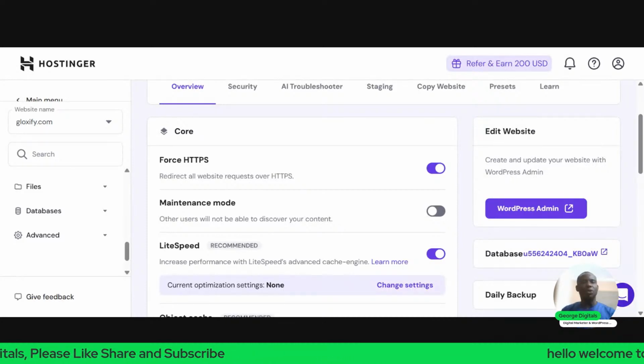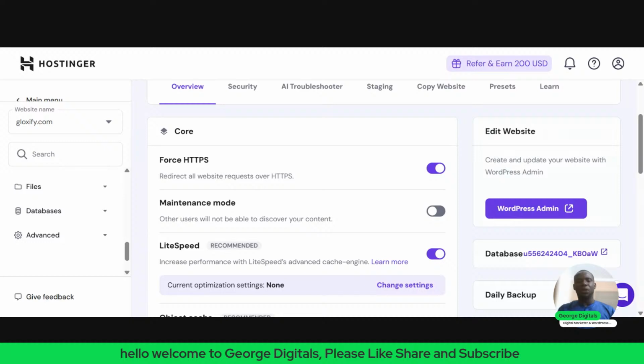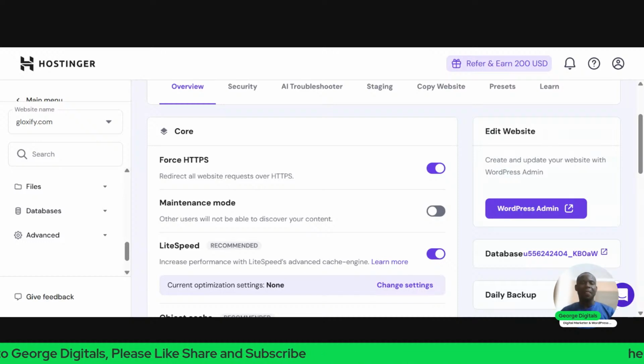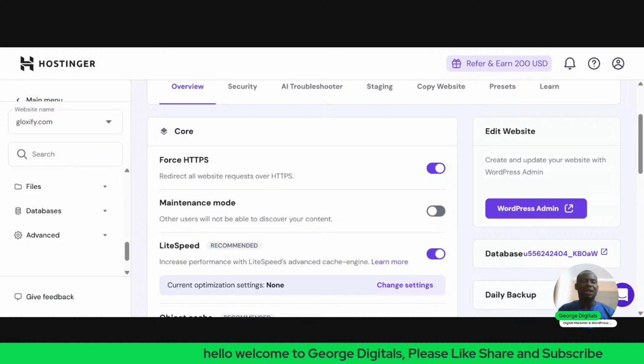Now, what I want to tell you is that there are things that are called elements that you see on your left-hand side. Because we are using Elementor, they call them elements, or we can call them widgets, right? Those are the things we'll be using in building on this Elementor page builder. Everything you see here, you can drag and drop anything you want.